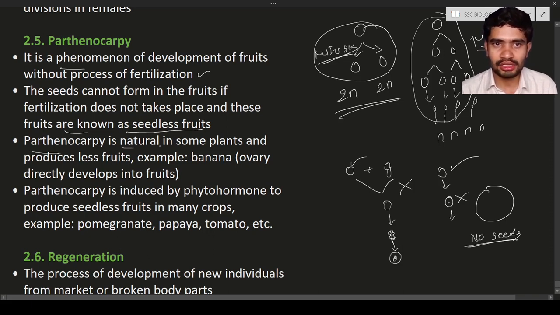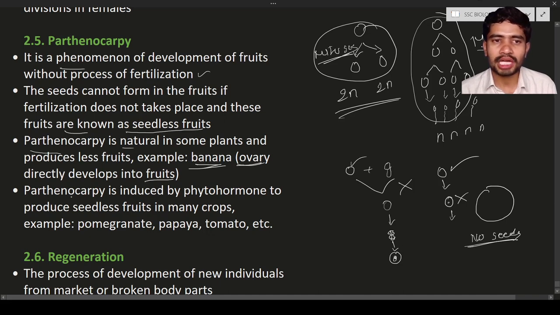Parthenocarpy is natural in some plants. What is meant by natural? Naturally these fruits don't contain any seeds. Example, banana, it is not going to have any seeds. The ovary is going to directly develop into fruit without fertilization, hence you don't find any seeds in the banana. It is a natural process.